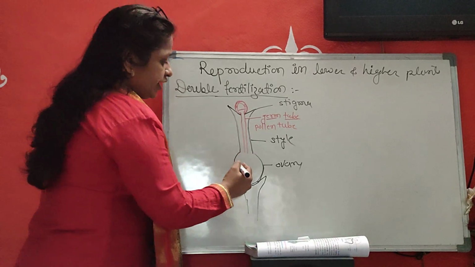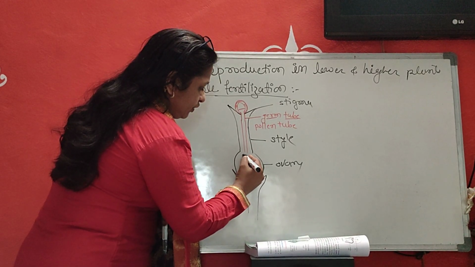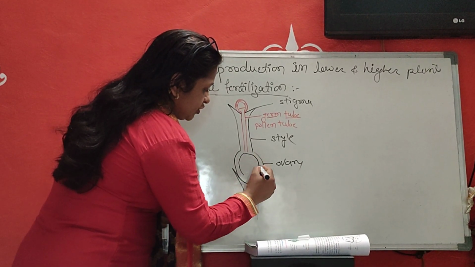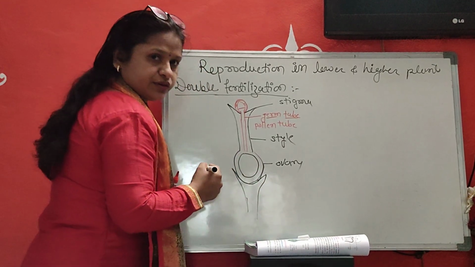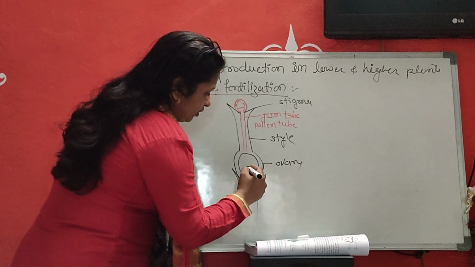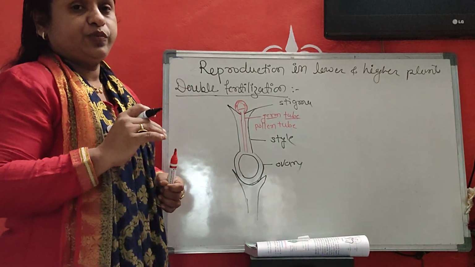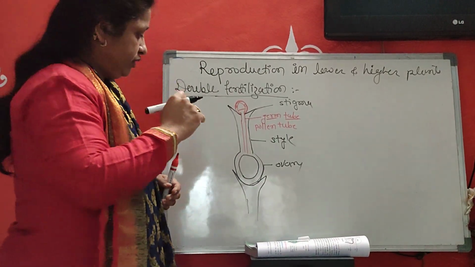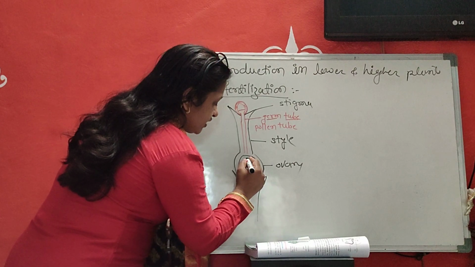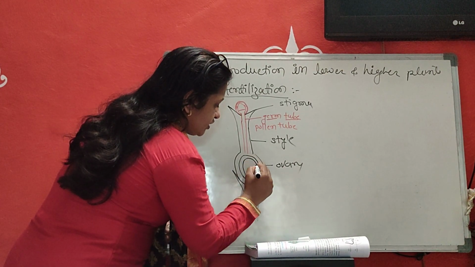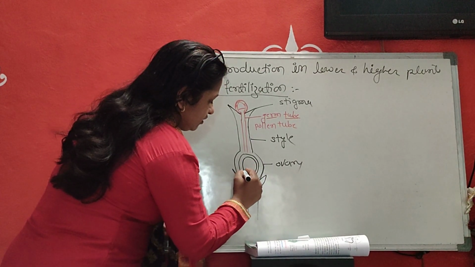The ovule produces an embryo sac. In case of the angiosperm, an inverted ovule is present. Inside the nucellus it produces an embryo sac.